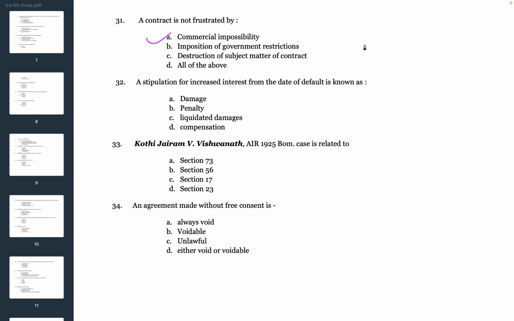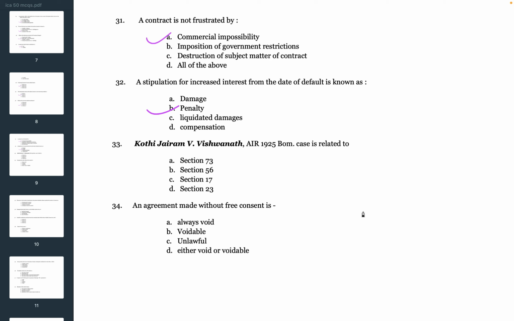A contract is not frustrated by commercial impossibility. Next question is, a stipulation for increased interest from the date of default is known as A. Damage, B. Penalty, C. Liquidated damages, D. Compensation. The correct answer is B. Penalty.